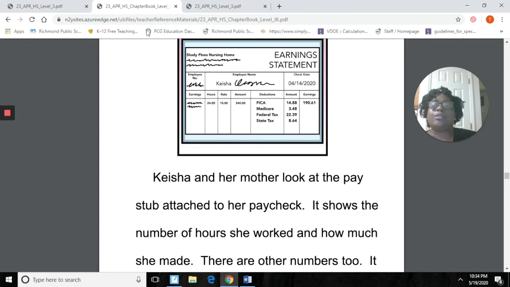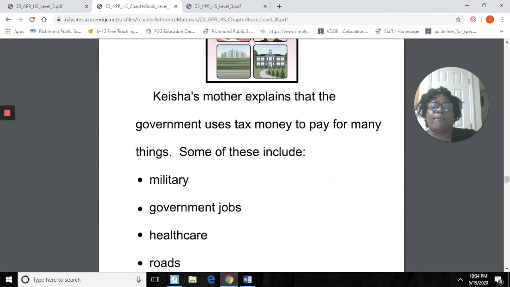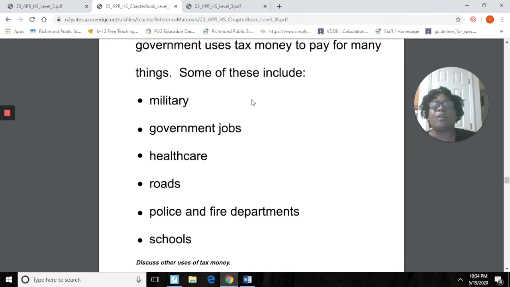Let's go to our story. All right, here we go. So we see here, here's our tax money, uses of tax money. It's all here for us. And we see all the things that our tax money is used for: military, government jobs, healthcare, roads, police and fire department, and schools.